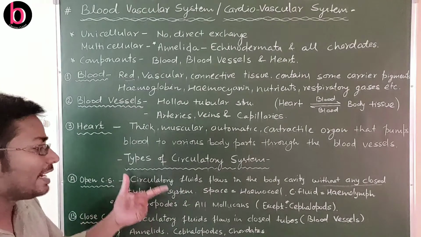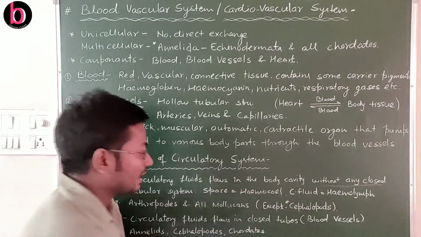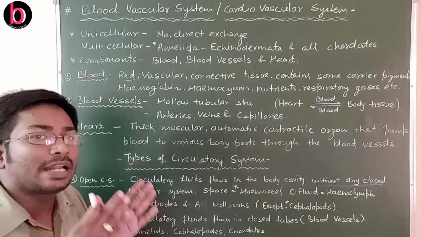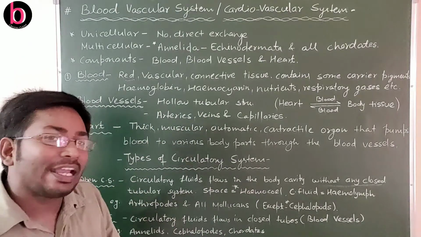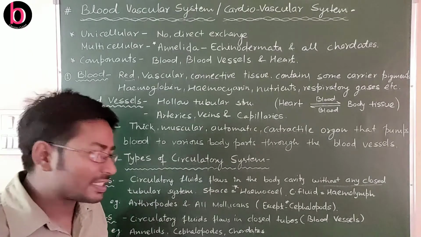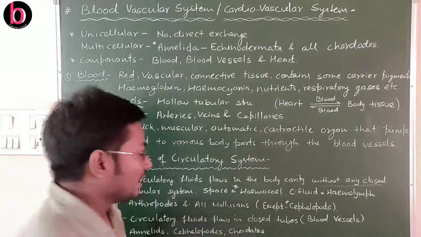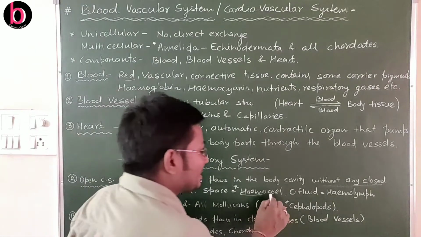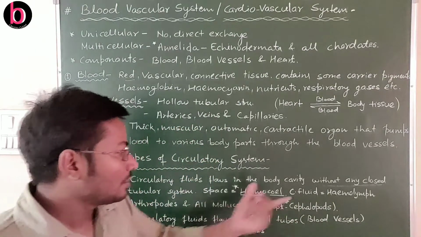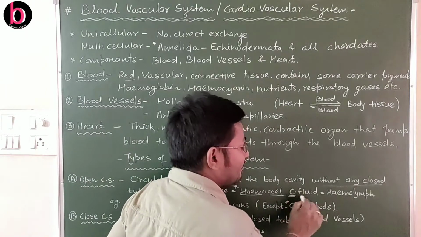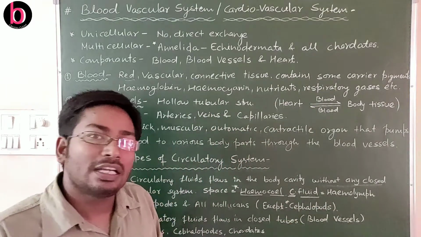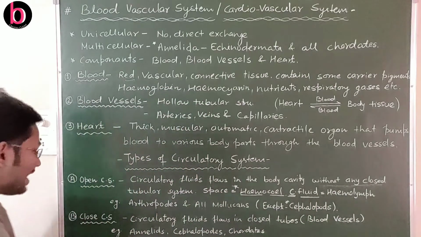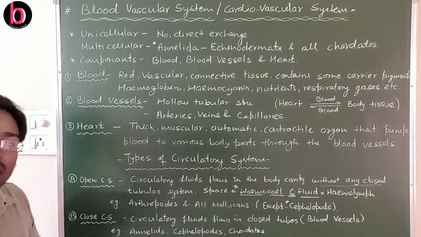The spaces which are present here are known as hemocoel, so this is very important. The spaces where blood is flowing are irregular cavities or irregular spaces, the hemocoel. Hemo is for blood or body fluid and coel is for cavity, while the circulatory fluid which is present here is known as hemolymph.